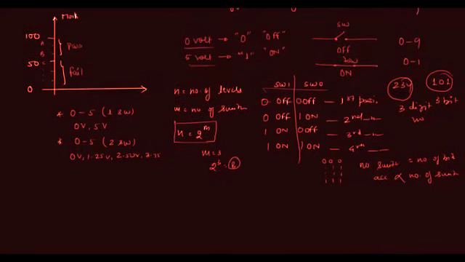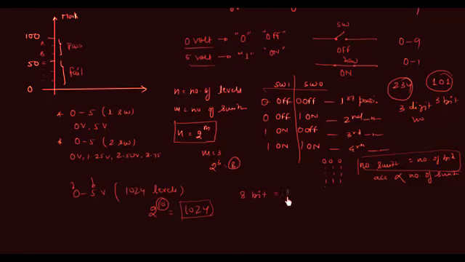If we want to divide 0 to 5 volts in 1024 levels, we have to use 10 bits. 2 to the power 10 gives us 1024. This is the number of switches, and the number of switches is equal to the number of bits. So we have to use 10 bits to divide 0 to 5 volt in 1024 levels. Now you can feel how much accuracy we are increasing. Initially we had only 2 levels, 0 and 5 volts, and now we can have 1024 different levels between 0 to 5. By increasing the number of switches, the accuracy is increasing.